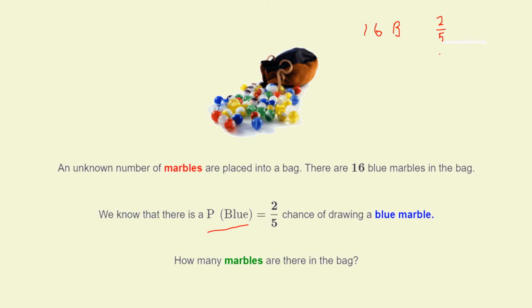So would we be able to say what 1/5 of the marbles in the bag are as a number? 2/5 of the marbles in the bag, that's 16. That's what the 2/5 is. Yeah, 2/5 chance of getting blue. Well, that was 16. So 16 is 2/5 of the bag. 1/5 then must be 8, yeah? So if 1/5 of the bag is 8, what's the whole of the bag? The whole of the bag is 5/5. 5/5. So what have we done?